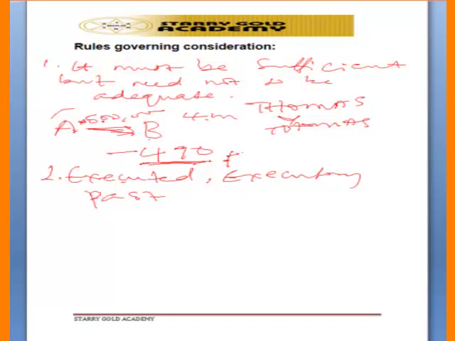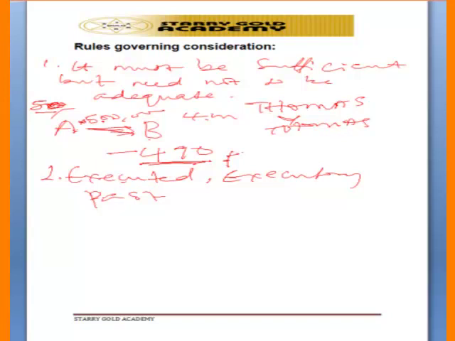Then past consideration is another type. Take for example, where these people have agreed, one has agreed to surrender the Jeep, and the other party has agreed to pay 500,000 naira. Where Mr. B is now giving another promise of 50,000 naira, if the Jeep has a certain facility, that new promise is what we call past consideration, and such a new promise is not enforceable by the court because it's not part of the initial agreement.